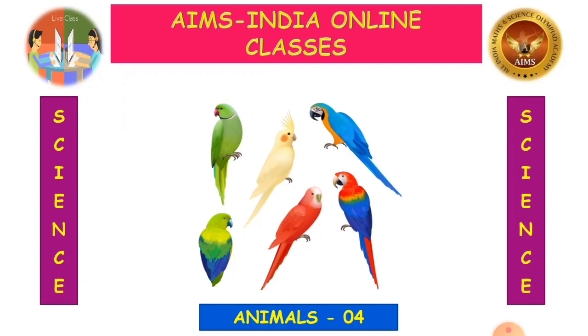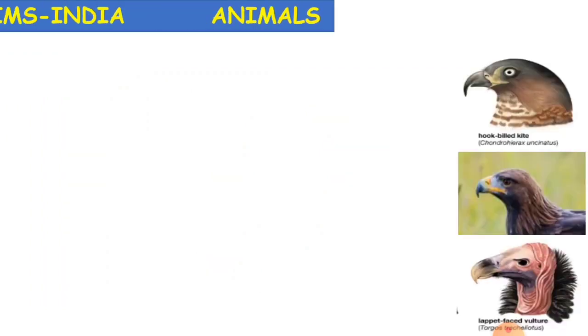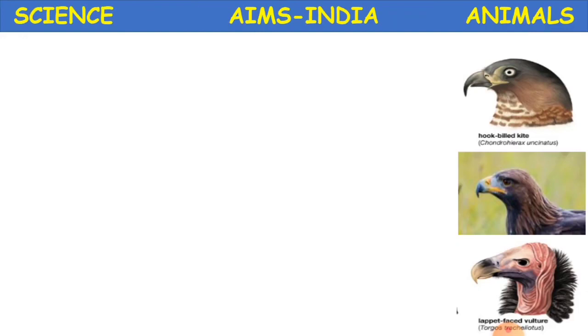Okay children, so what are you seeing on the screen? They are birds, beautiful and colorful birds. Today we'll be knowing some information about birds. So where do these birds live, children? We see so many birds around us in our daily life. So where can we see them? We can see them mostly on trees.